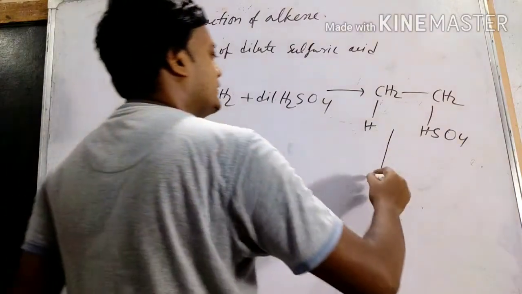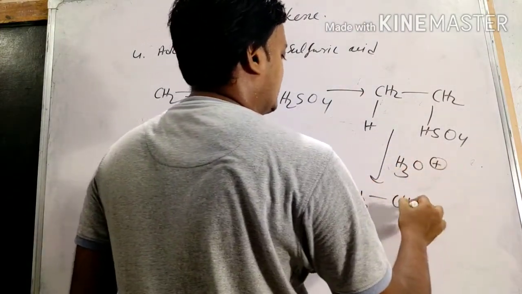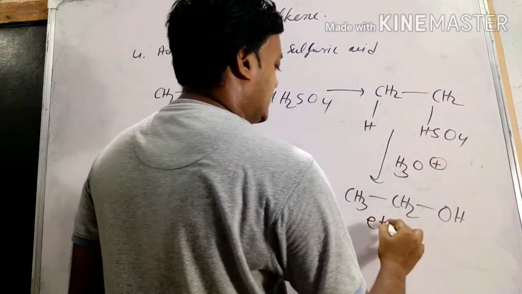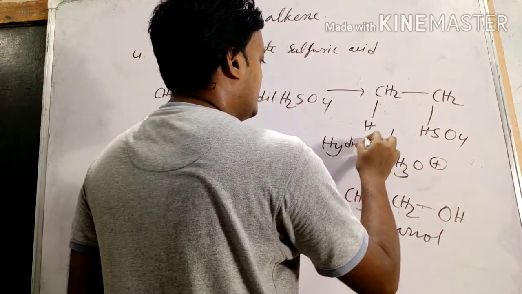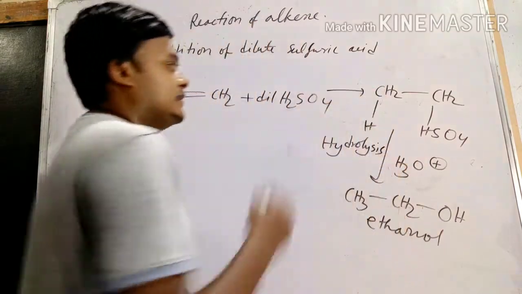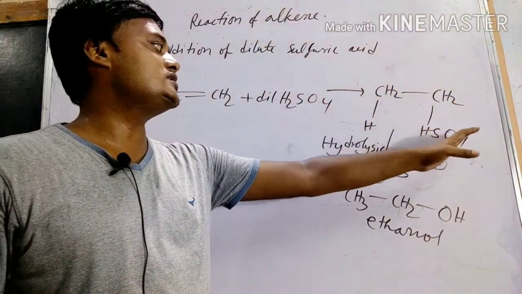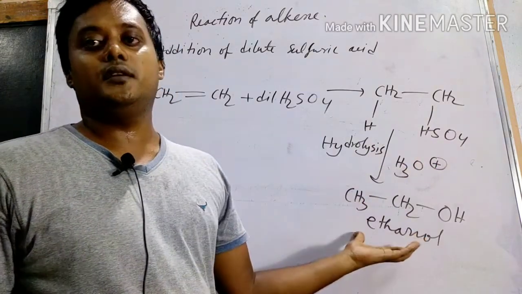Actually, when it undergoes hydrolysis, the ultimate product is ethanol. The HSO4 converts into OH, giving ethanol. On hydrolysis, second step, that intermediate when hydrolysed gives ethanol.